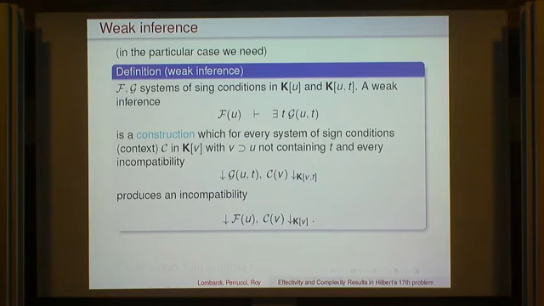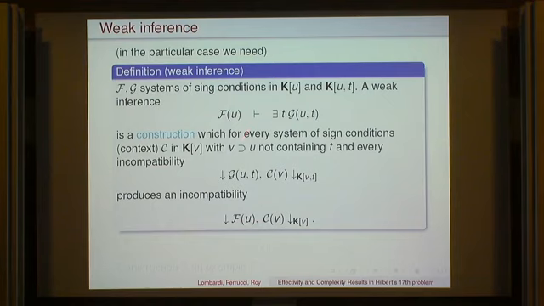So this is a specific notion of inference that we call weak inference. It's a little more general, but I'm going to need it in this special case. That's why I'm giving you this special case. Okay, so we are given a system of sign conditions. F is depending only on U, and G is depending also on U and T, where T is another variable. We want to say, what does it mean that F of U implies that there exists T so that G of U, T?